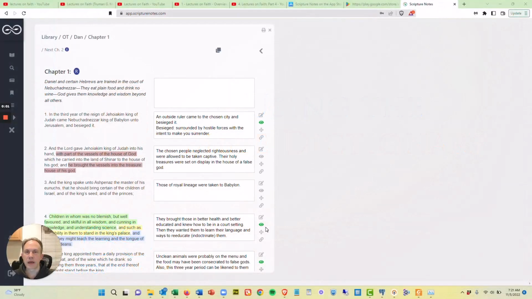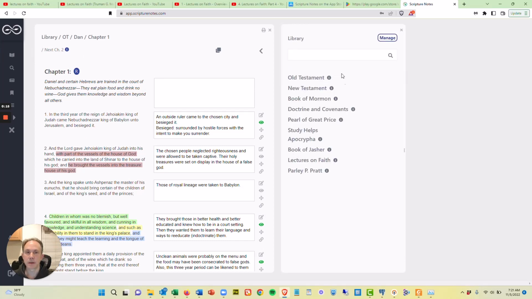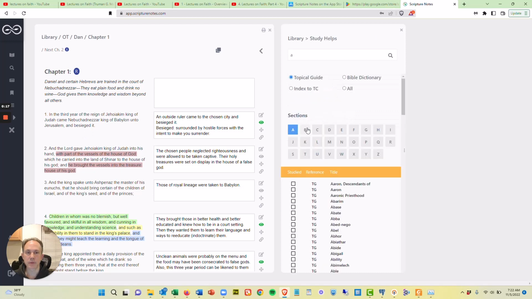Hey everyone, I just wanted to show you what I think is a very underutilized tool, which is the Bible Dictionary. So I'm studying Daniel here, and I wanted to look up some of these names. And so if I go into the study helps and choose the Bible Dictionary, I immediately see here, the third year of the reign of Jehoiakim, king of Judah, came Nebuchadnezzar, king of Babylon, unto Jerusalem and besieged it.